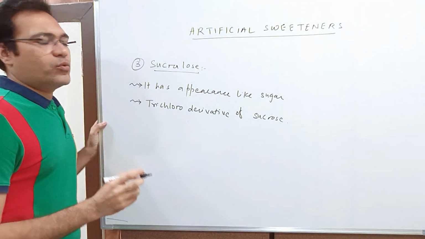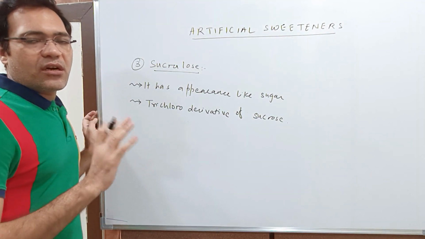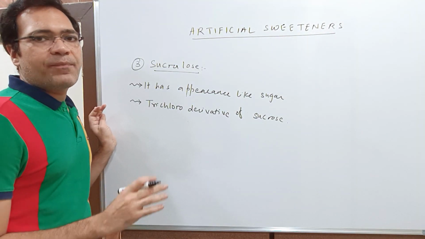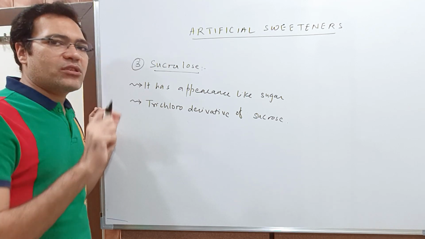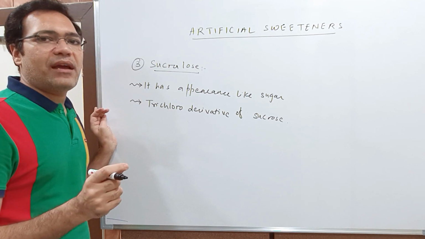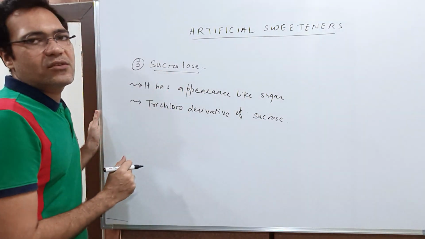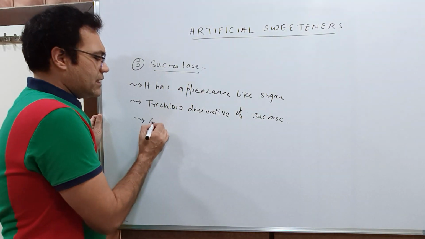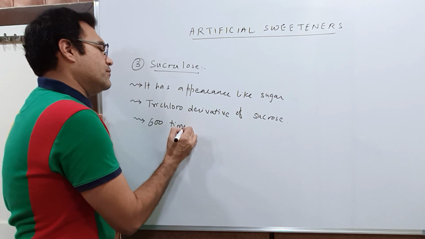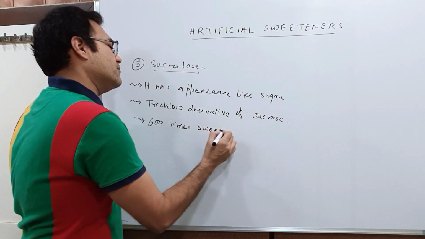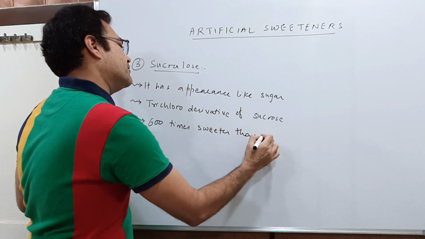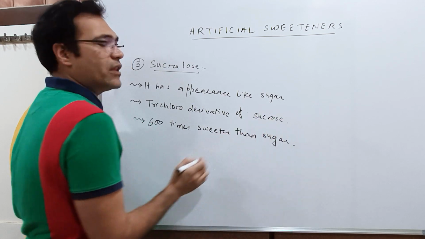Students, the structure of sucrose you will study in the chapter of biomolecules. So if I replace 3 hydrogens by Cl atoms in sucrose, then I get the trichloro derivative of sucrose known as sucralose. It is 600 times sweeter than sugar.